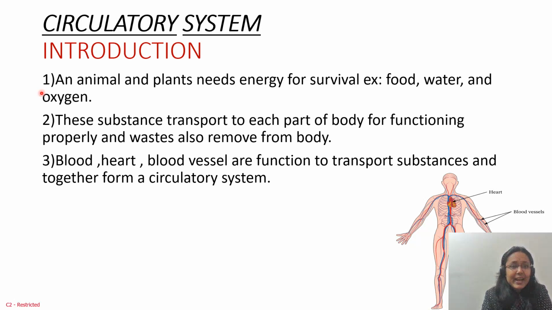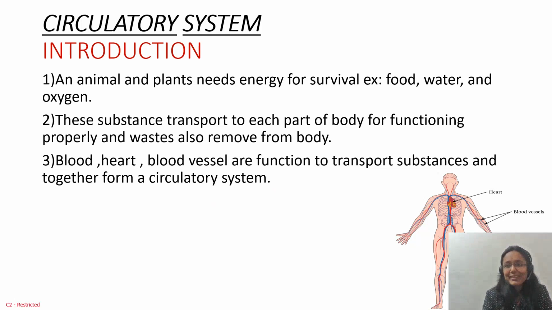Okay, so here are some important points. Animals and plants need energy for survival, for example food, water and oxygen. These substances are transported to each part of the body for functioning properly, and waste is also removed from the body. Blood, heart, and blood vessels function to transport substances and together form what? A circulatory system. So here we will read about all these things in this chapter.